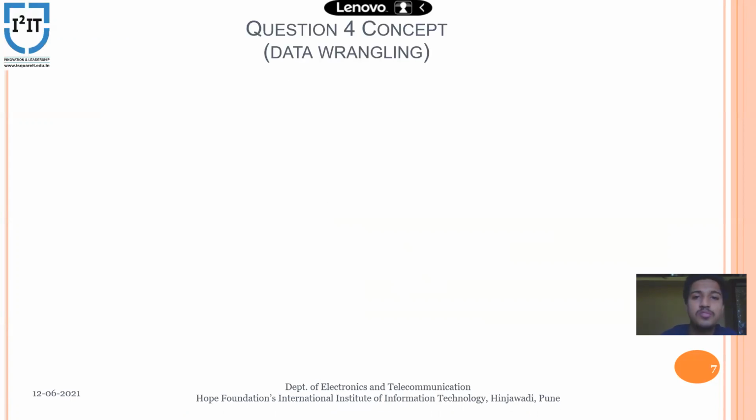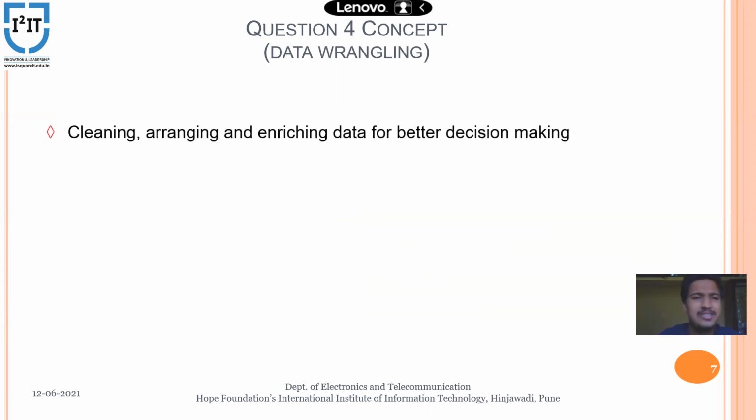Now the fourth question, the last question of my oral examination, is to choose a concept and explain it. I have chosen the topic data wrangling, and I will try to explain it now. Data wrangling, in simple words, is cleaning, arranging and enriching data for decision making.